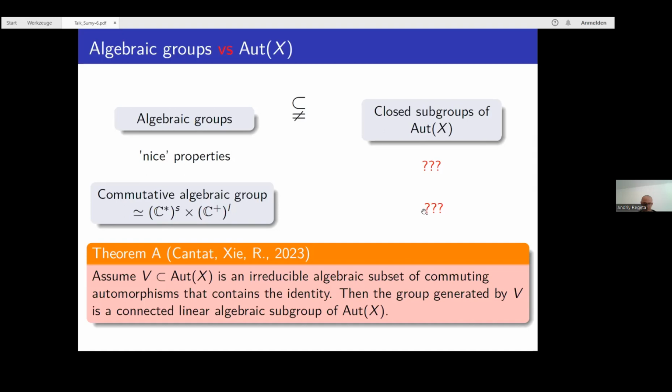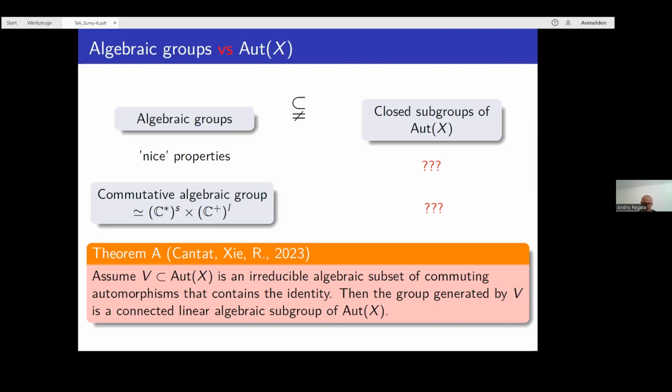But until recently, we knew nothing similar to this for the subgroups of Aut X. So here is the result I would like to present, which is in fact the main result I would like to share today. Assume V is an irreducible algebraic subset of commuting automorphisms that contains the identity. Then the group generated by V is a closed linear algebraic subgroup of Aut X.